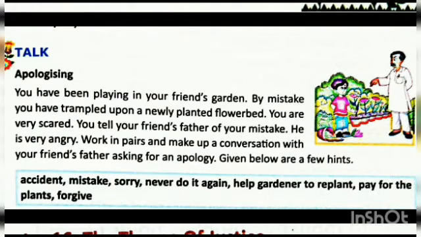And your friend's father may say, I'm very angry. Your sorry will not do anything. And then you may say, Uncle, I'll help the gardener to replant it. I'll pay for the plants also from my pocket money. And your friend's father may say, no need of it. You are just like my own child, but be careful next time. And you may say, forgive me, uncle. I'll surely be careful the next time. So in this way, a conversation may be done.